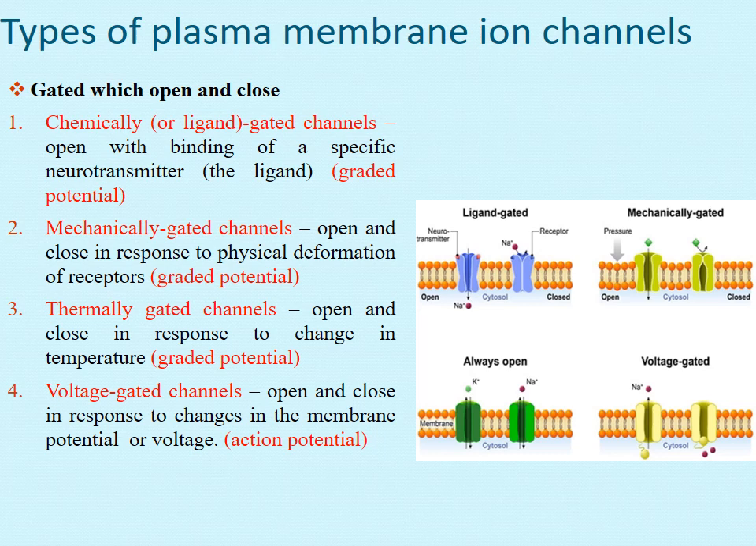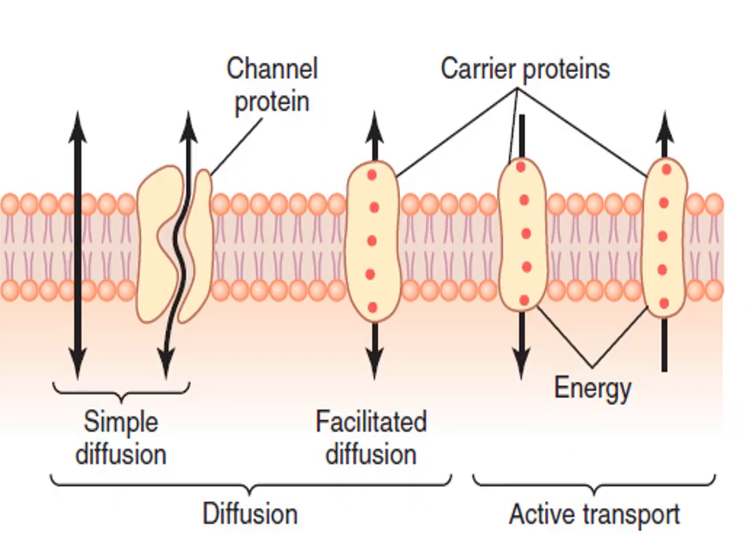So we have three types of membrane potential. The resting membrane potential is generated by the leak channels. The graded potential is generated by the chemically gated, mechanically gated, and thermally gated channels, and the action potential is generated by the voltage gated channels, which open and close due to change in voltage across the membrane.